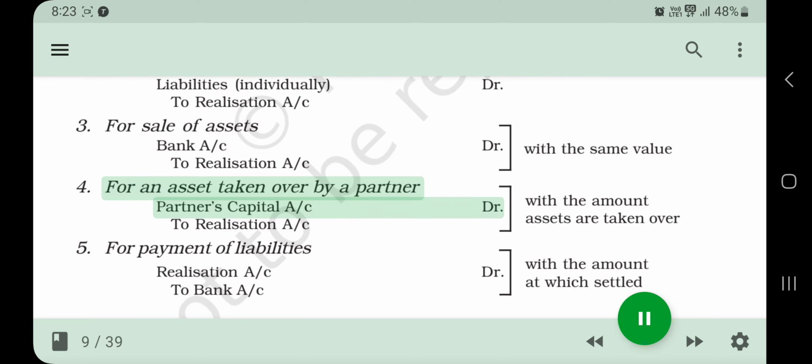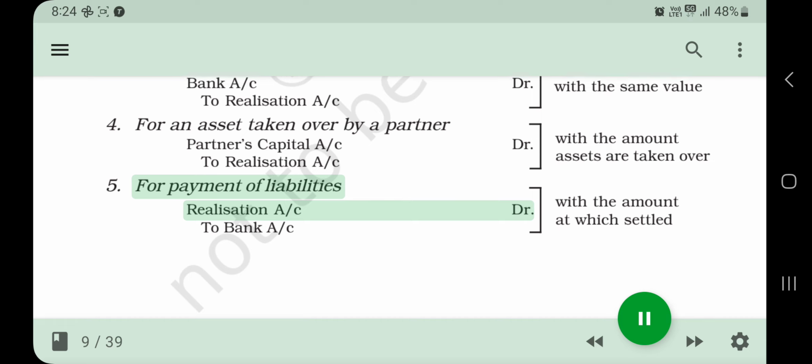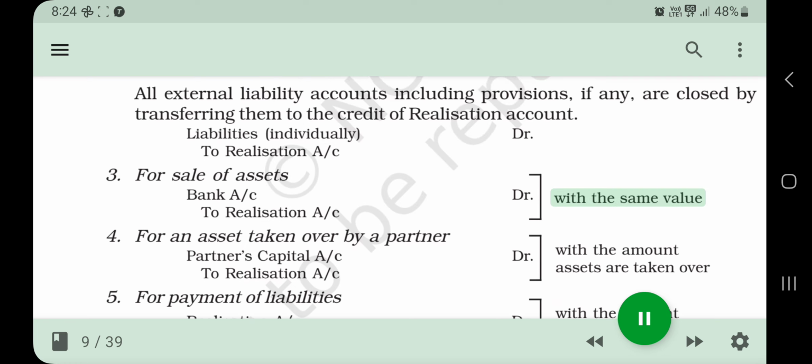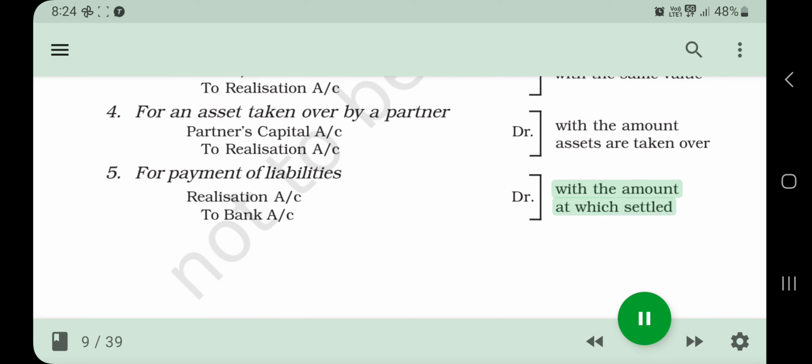For an asset taken over by a partner, partner's capital A/c Dr. 5. For payment of liabilities, realization A/c Dr. To bank A/c, with the amount at which settled.